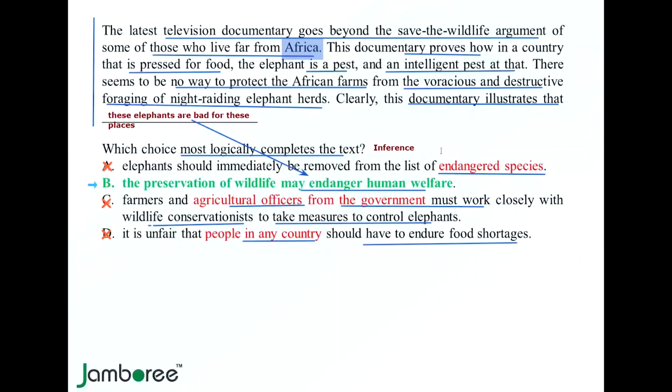We have to eliminate all of these options that are not supported by what the text says. We call them the out of scope options. Endangered species is out of scope. Agricultural officers, government, wildlife conservationists are out of scope. People of any country are out of scope. We stick to the limit of the text, we stick to the scope of the text, and we get B as the correct answer.